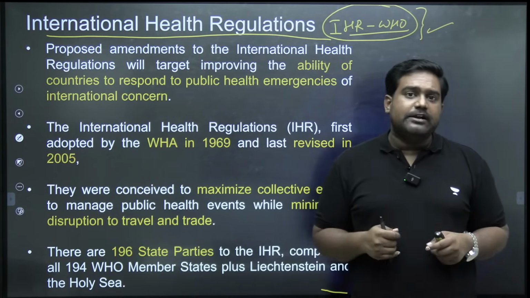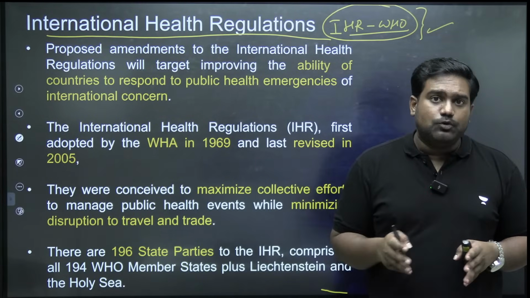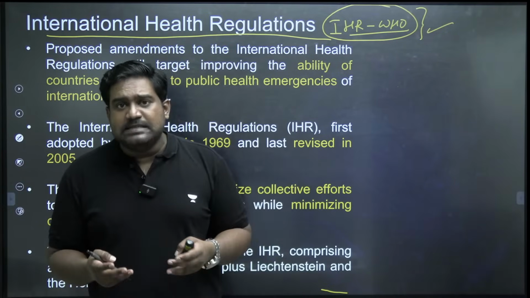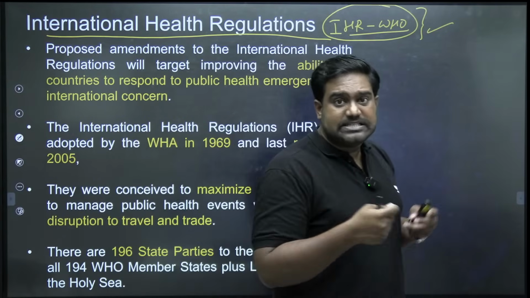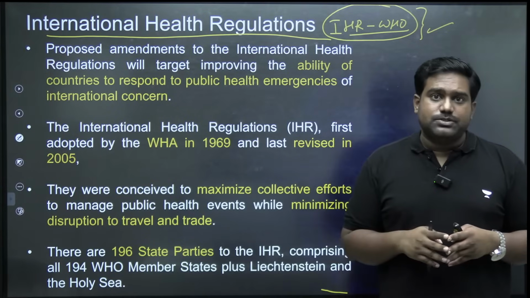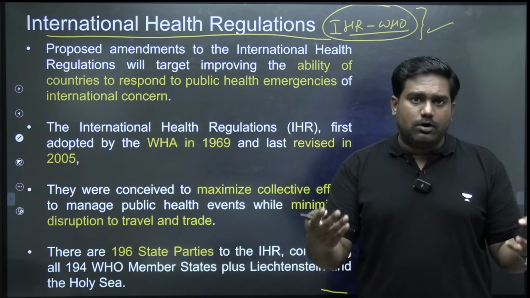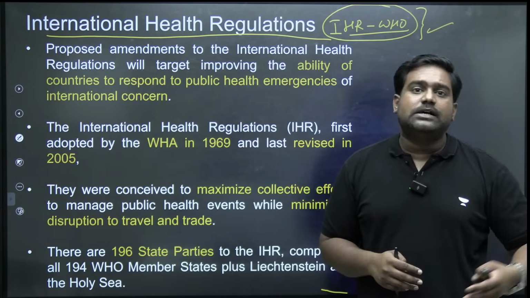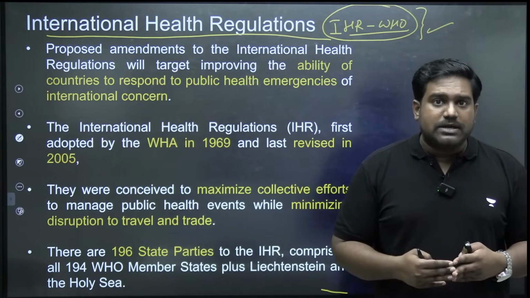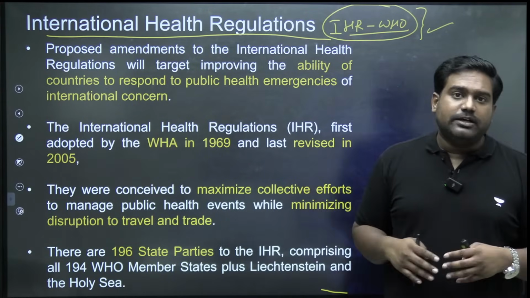Since the pandemic originated in China and China was largely blamed for the pandemic, especially the way in which it handled the initial outbreak, the way in which China was opaque, how it didn't show any transparency, it didn't report the extent of the crisis to other countries, to WHO. It tried to hide the extent of the crisis, which eventually led SARS coronavirus to breach the barriers of international borders and enter other countries. By the time WHO acted and by the time China started working with WHO, it was already too late. The virus had already spread to multiple countries and we were staring at a global pandemic.